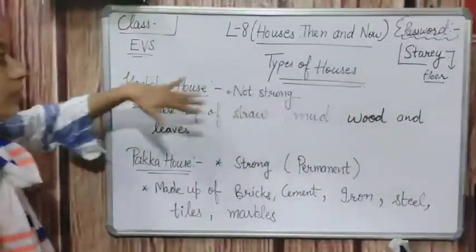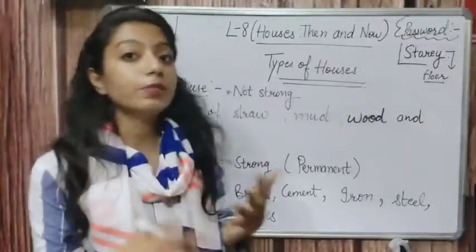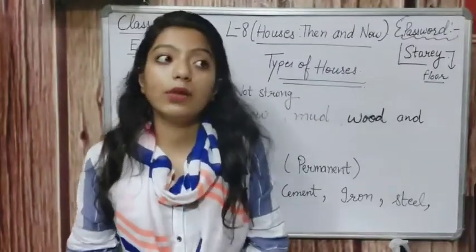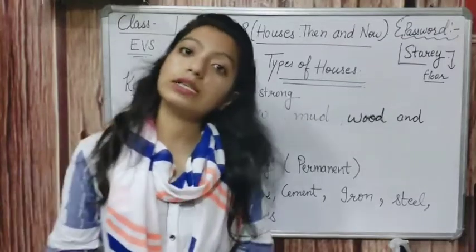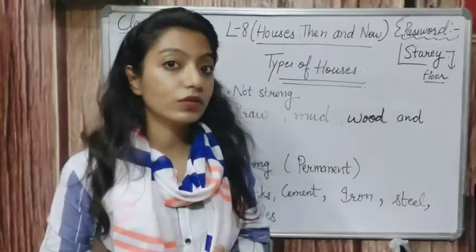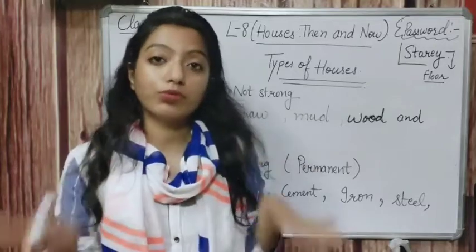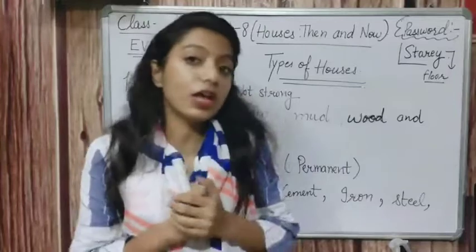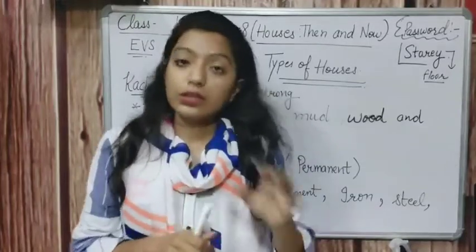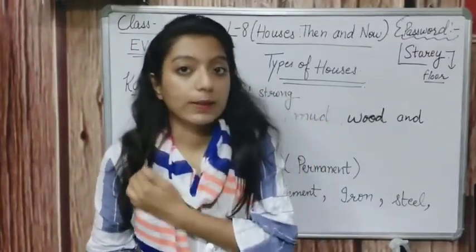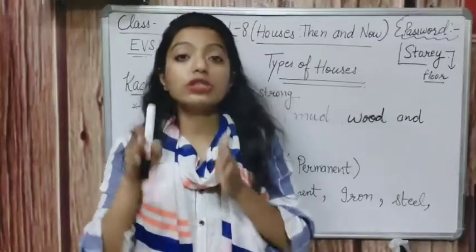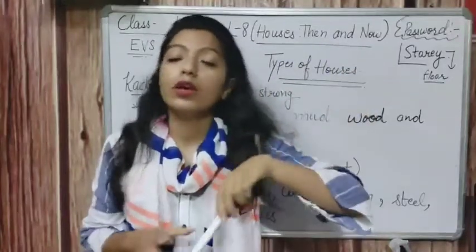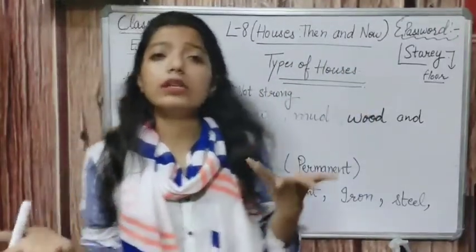These are the stories. Okay? And then next, I'm telling you about the types of houses. There are so many types of houses. In the previous class, in third class, you read about the houses. There are some different types of houses. I told you some are permanent houses, temporary houses, and some are special houses. In the third class, we read this chapter. Now it is Houses Then and Now, because we are talking about the earlier houses and houses now. So firstly, what is a house?